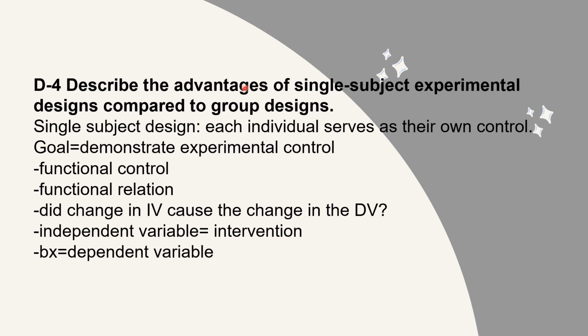Section D4, describe the advantages of single subject experimental designs compared to group designs. For a single subject design, each individual serves as their own control. The goal for this kind of design is to demonstrate experimental control, to have a functional relation. We want to determine if the IV caused the change in the DV. Remember that the independent variable is intervention and the dependent variable is behavior.